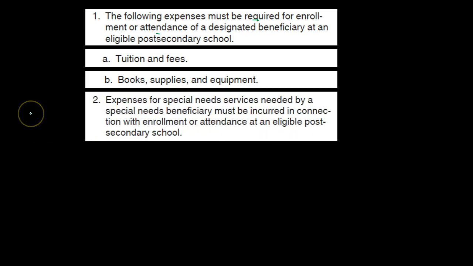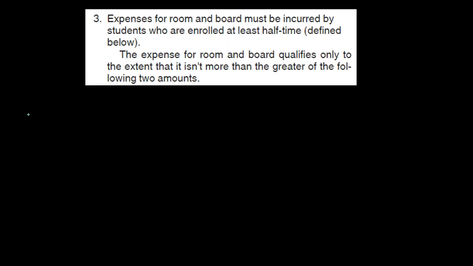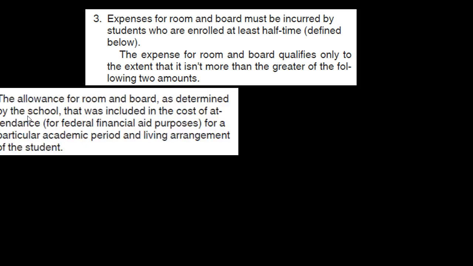And then 2, expenses for special needs services needed by a special needs beneficiary must be incurred in connection with enrollment or attendance at an eligible post-secondary school. Expenses for room and board must be incurred by students who are enrolled at least half-time, defined below. The expense for room and board qualifies only to the extent that it isn't more than the greater of the following 2 amounts.